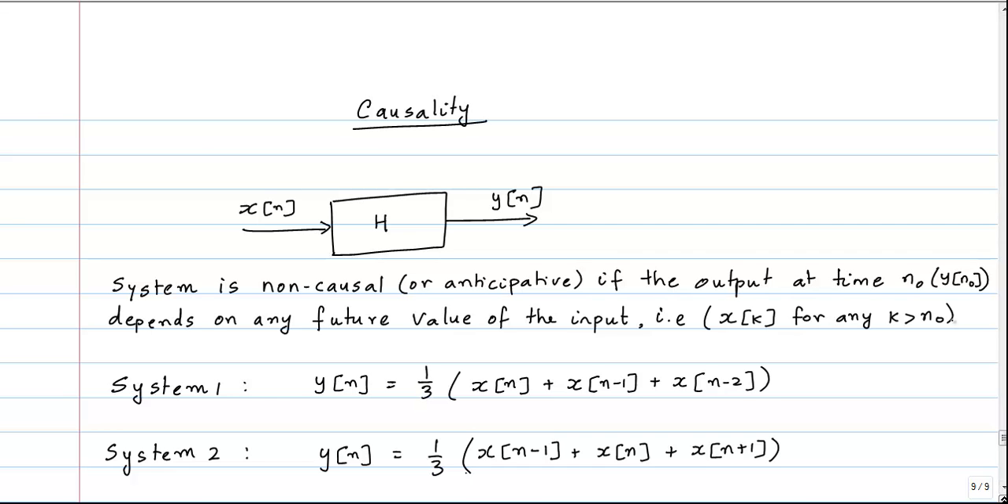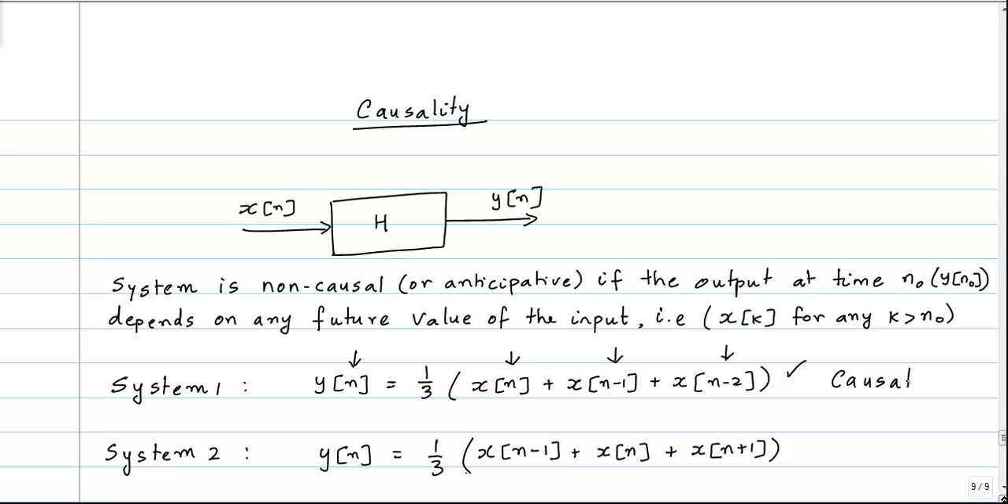I'll give you a couple of examples just to see what's a causal system and what's non-causal. Now, if you look at system 1, the output of the system y of n is given by an average of the values taken by the input at time n minus 1, and time n minus 2. So clearly, the output of the system at any given time n depends only on the present value, the immediate past, and 2 time instants before. So this system is clearly causal.